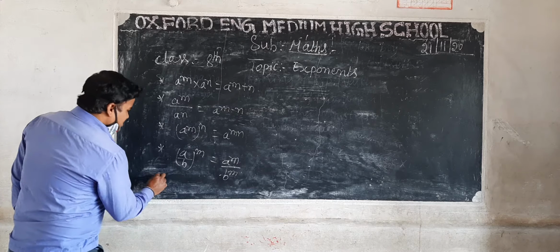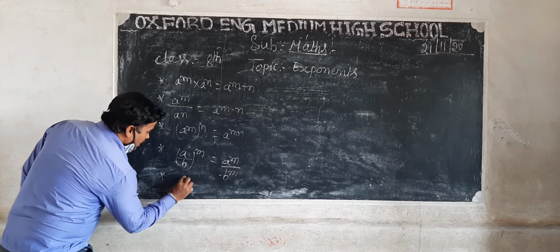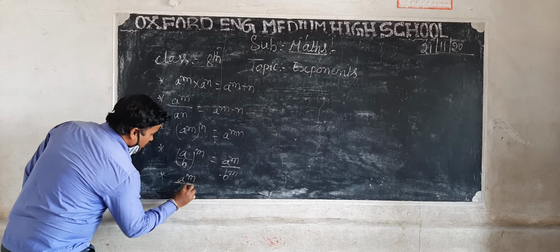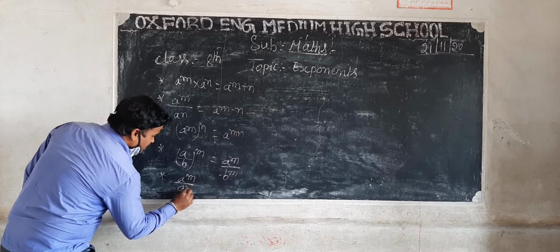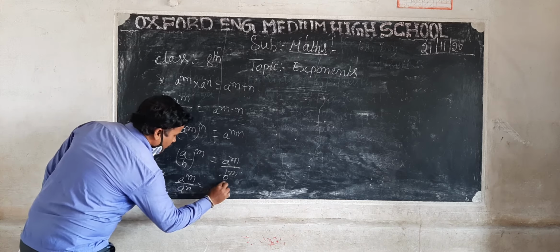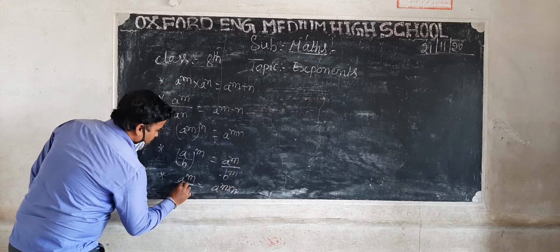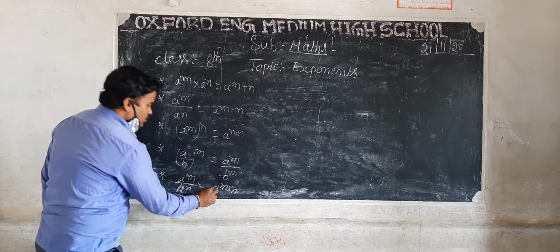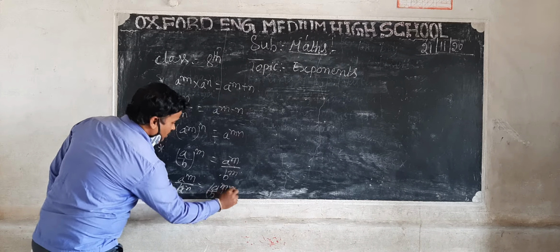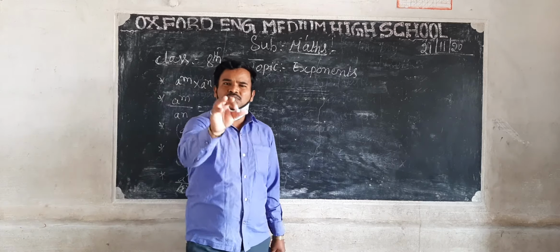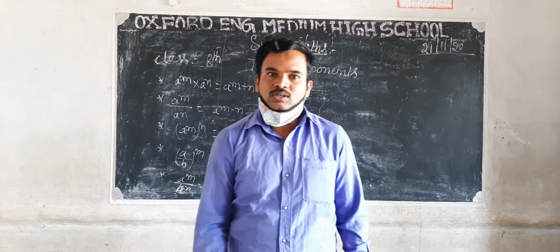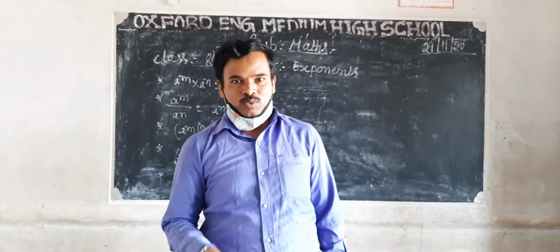Dear students, the last one: a to the power of m into b to the power of m is equal to (a into b) to the power of m. These are the 5 laws of exponents. So just recall them once.